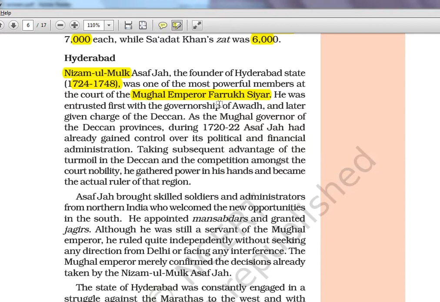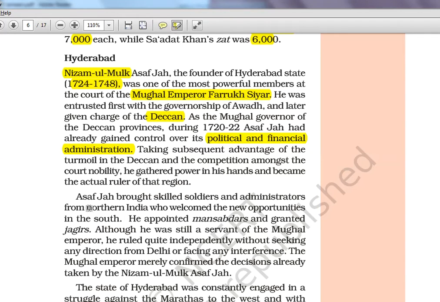He was entrusted first with the governorship of Awadh and later given charge of the Deccan. As the Mughal governor of the Deccan provinces during 1720-22, Asaf Jah had already gained control over its political and financial administration. Okay, so he is gaining power. He was just sent as an in-charge, but he started to gain power.